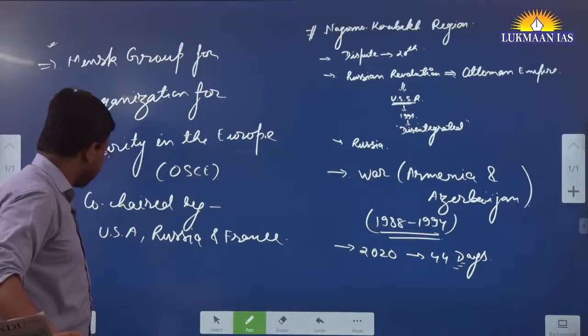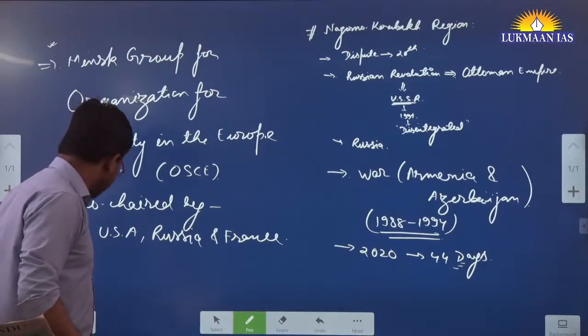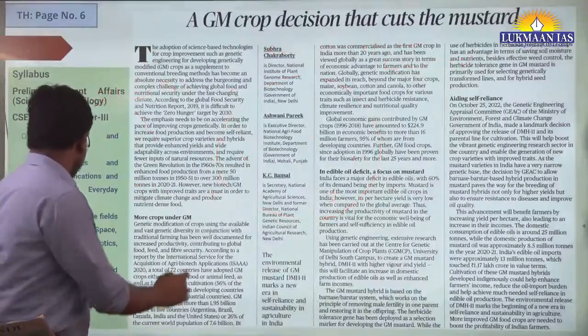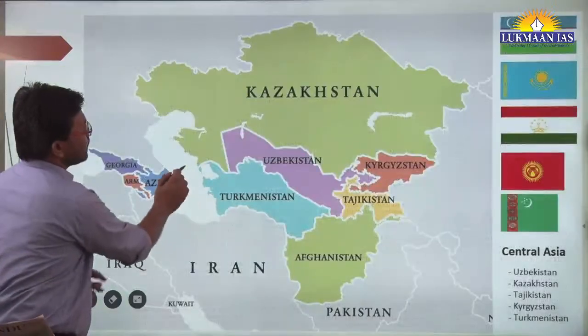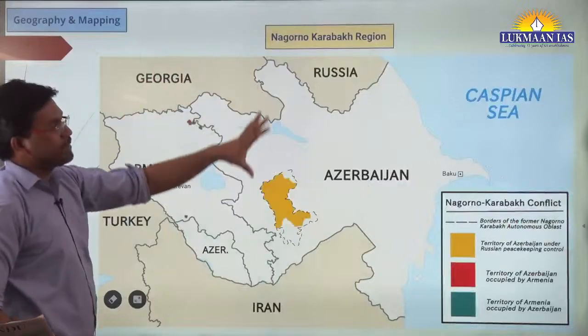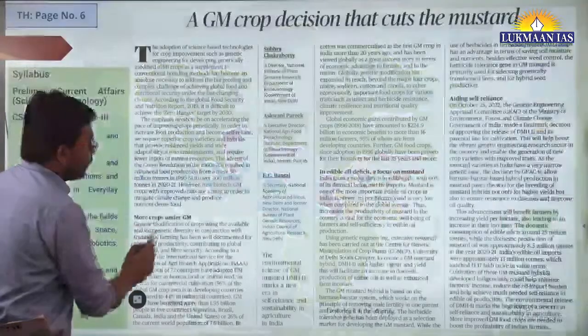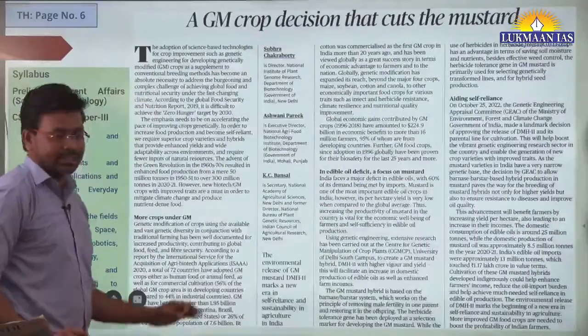So this is the Nagorno Karabakh region. I hope this topic is understood. Yes, sir. Yeah, so we have just understood about this region, which is the Nagorno Karabakh region. It has been in the news. So with this we will move to the first topic for discussion today.